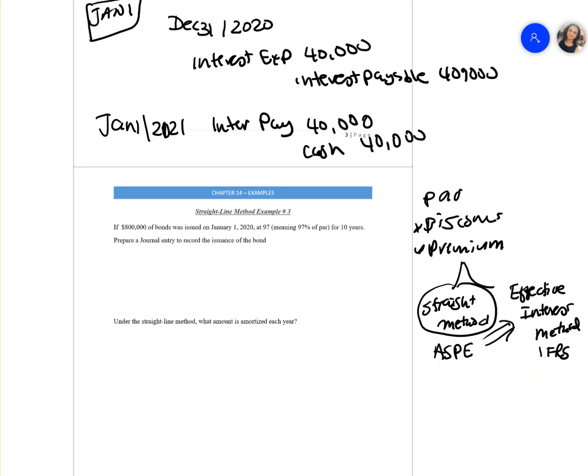So it depends on the company what they want to do, and from there you need to know what method to use. If you are told in the question the company is an ASPE company and they don't tell you that they're using the effective interest method, then you automatically know that they are using the straight line method. If they tell you that they are using the effective method, then they have chosen to use the effective interest method.